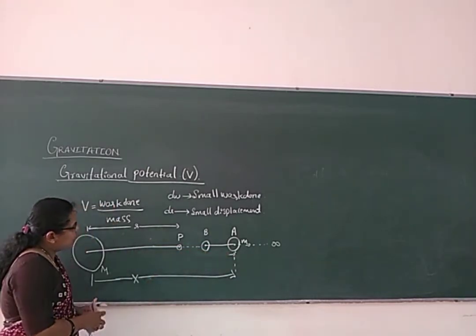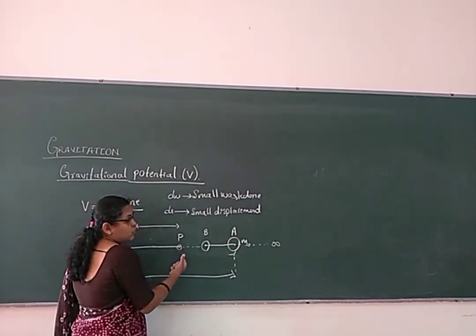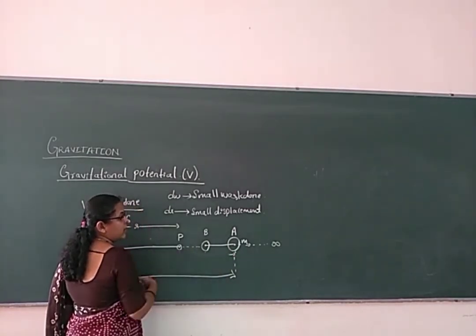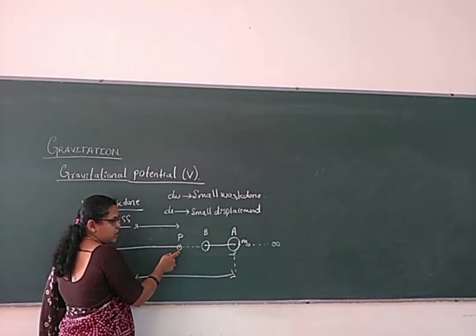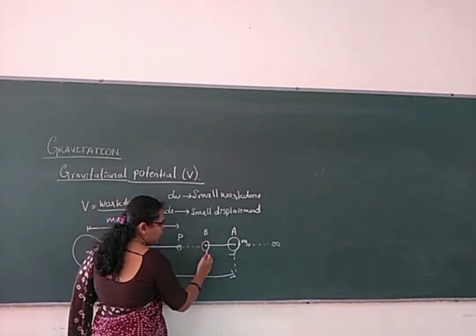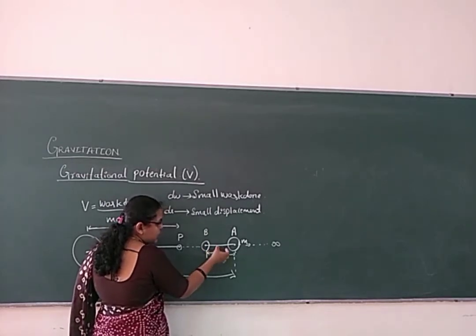We can't do that much work suddenly, it can't jump from the infinity range to the gravitational field point. We have to do some very small work, so that a small displacement takes place.